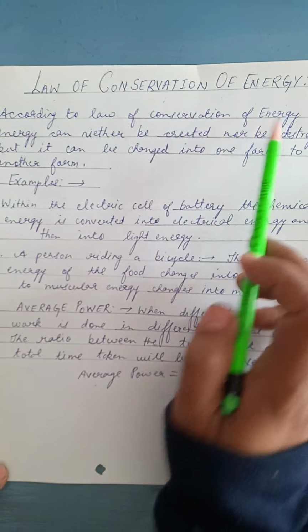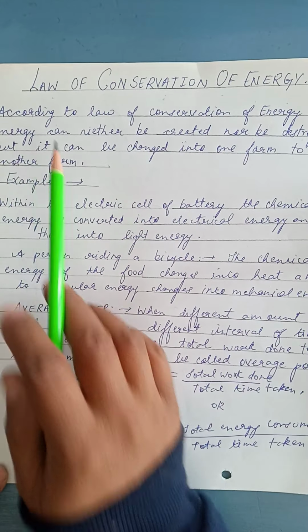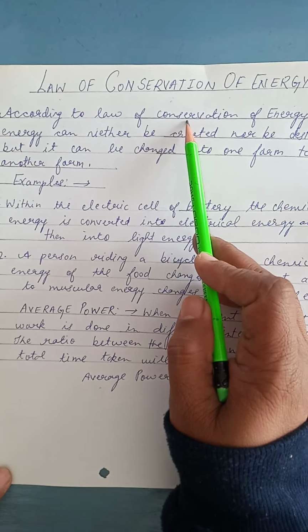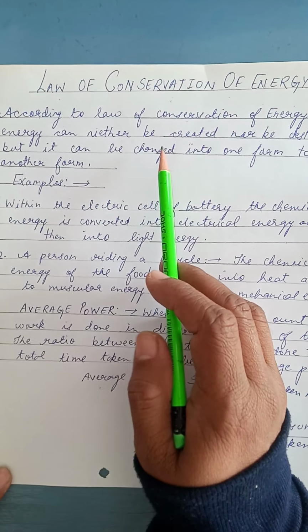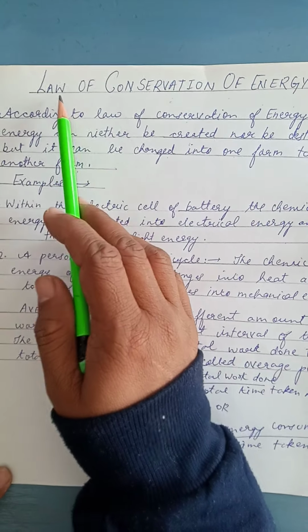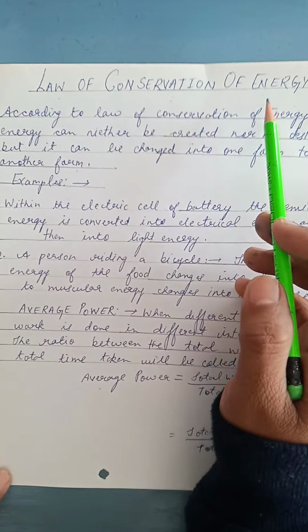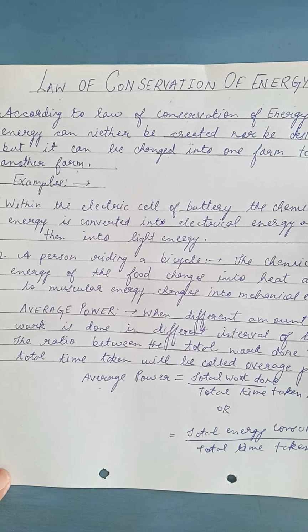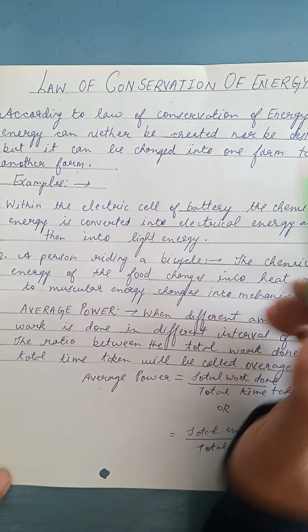According to the law of conservation of energy, energy can neither be created nor be destroyed. What does it mean? It means energy can neither be created nor destroyed, but we can convert that energy from one form to another form. As we have done in chemistry, energy can neither be created nor destroyed, but it can be changed from one chemical form to another. But here, it is changed from one form to another form.